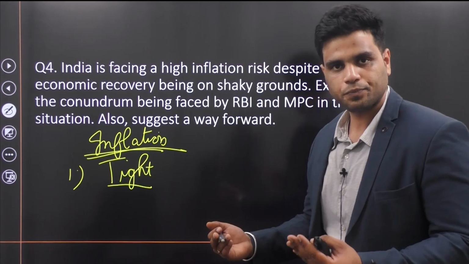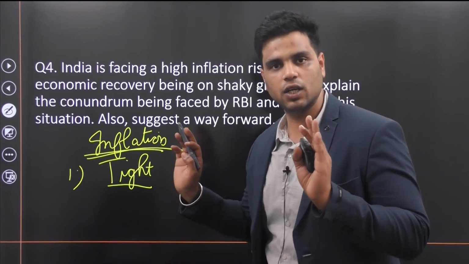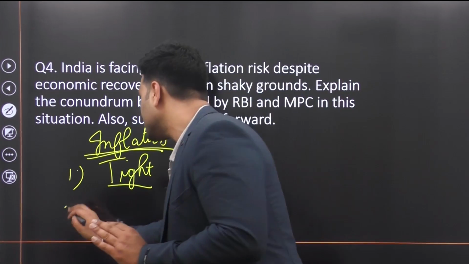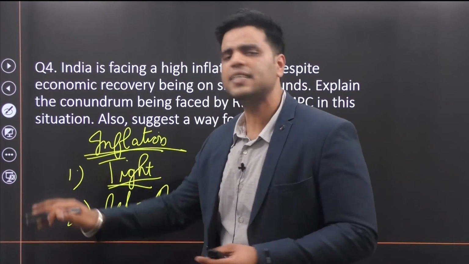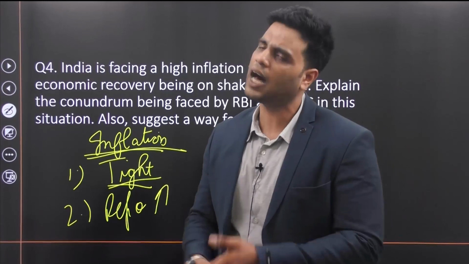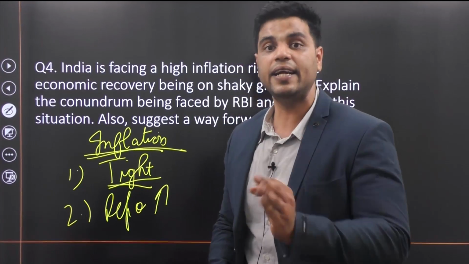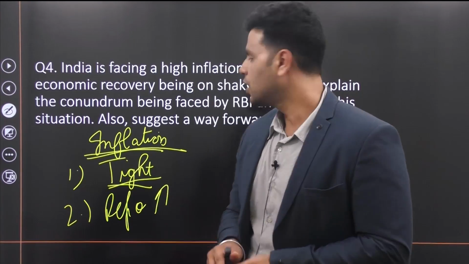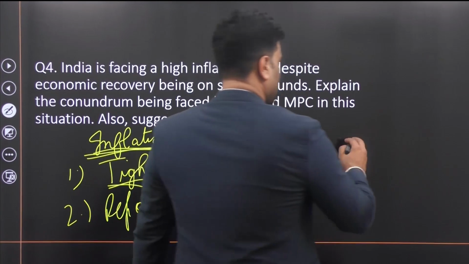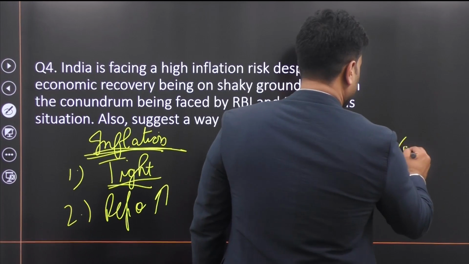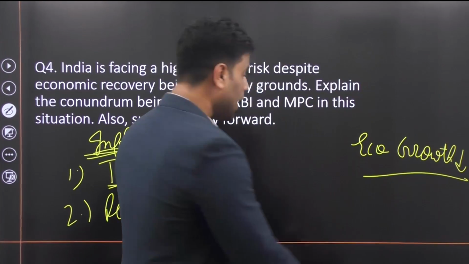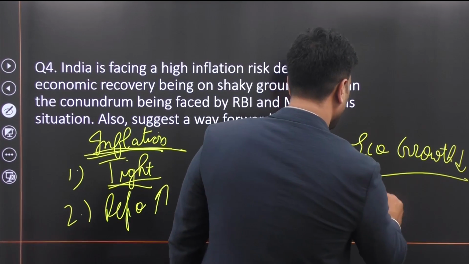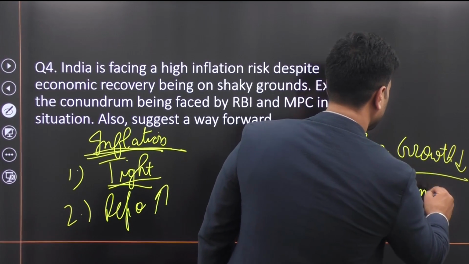So during high inflation times, RBI increases repo rate, which is part of its tight monetary policy. Under tight monetary policy, RBI increases repo rate. Again, the idea is that reduction in money supply would cause inflation to decline. But when economic growth is low, RBI is asked to follow accommodative monetary policy.